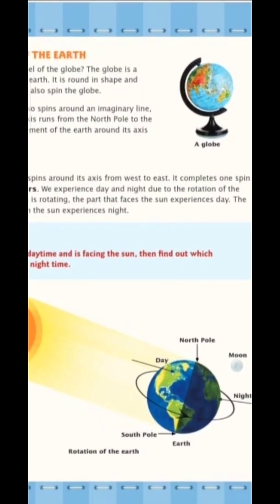So how does the earth move? We are all completely aware that there is some kind of movement done by the earth. We have always heard ना, हमारी धरती हिलती है या हमारी धरती मूव कर रही है. So which kind of movements are being done by the earth? So here is a picture of a globe. What is included in this picture when you check it out? The picture is firstly a little bit tilted.